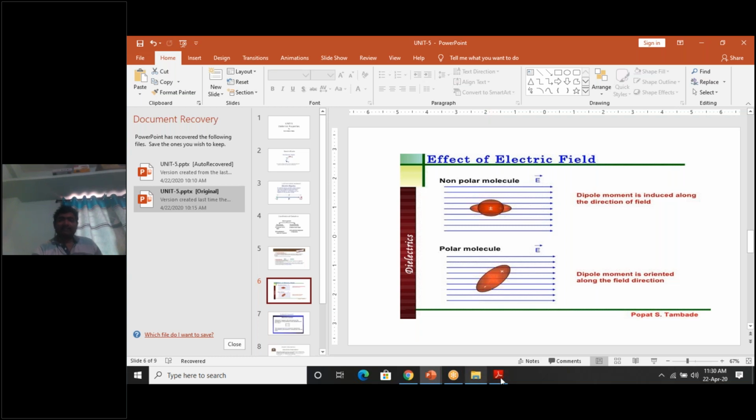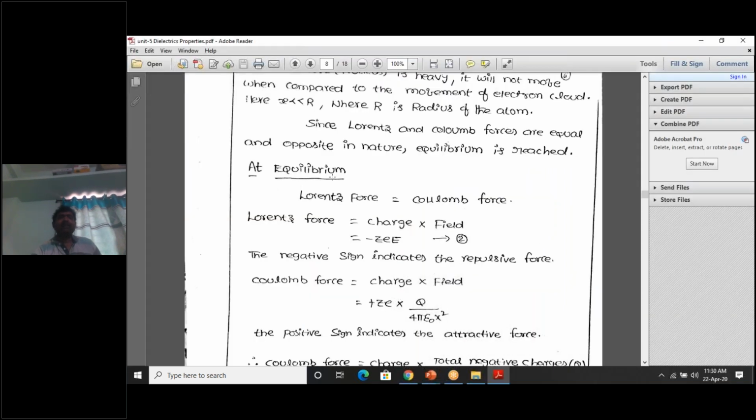So that particular situation is called an equilibrium situation. At equilibrium, Lorentz force is equal to Coulomb force. Lorentz force tries to separate the charges, and Coulomb force tries to bring these two charges to the same point.